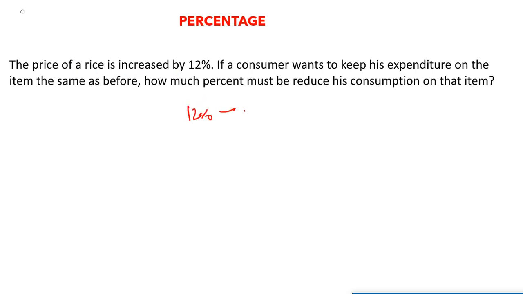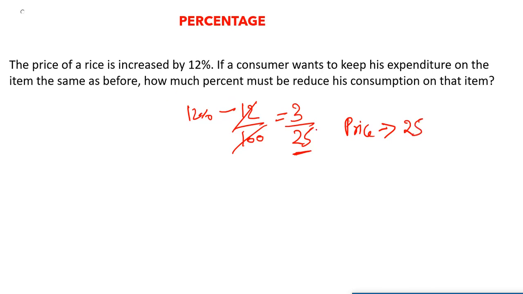So the price of rice has increased by 12%. 12% can be written as 12 by 100, which further divided gives 3 by 25, right? So the rice price has been increased by 12%. Let's suppose initially it was 25, and now it has increased by 12%, that is by 3 in terms of units. So 25 plus 3 is going to give us 28. First it was 25, and now it is 28.